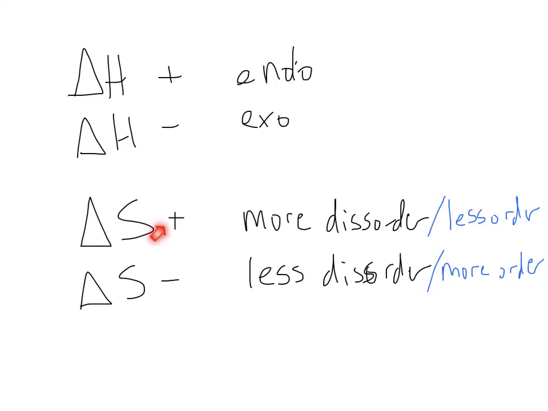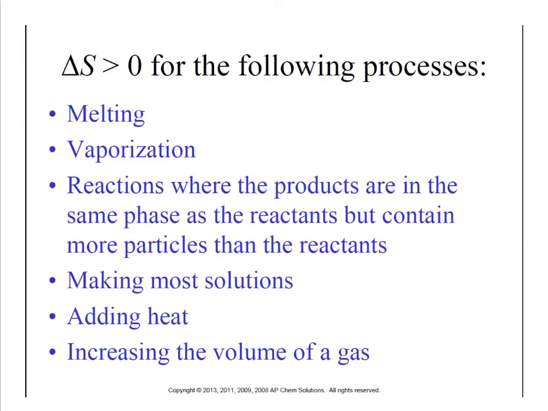So if it's positive, you're increasing the amount of disorder, so you're increasing the kind of scattering of everything. And if it's negative, that means you're taking things and you're putting energy into it to move them around, back into more of a repetitive pattern. Now here's a list of things that have a delta S that is greater than 0. That is to say positive. That's another thing that's worth pointing out. Greater than 0, positive, the same thing. So all of these would be things that are going to be increasing in disorder. And we'll go through and look at each of them individually.